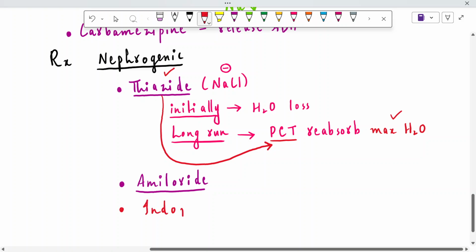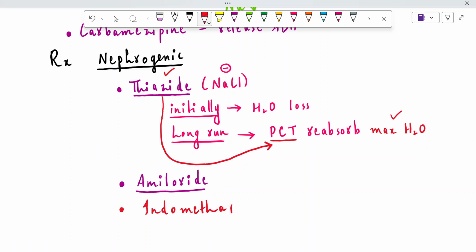The next drug of choice in case of nephrogenic type is indomethacin. Why are we using indomethacin in case of diabetes insipidus? Indomethacin will block the COX. What is COX? It is cyclooxygenase, and cyclooxygenase will cause the conversion of arachidonic acid to prostaglandins.